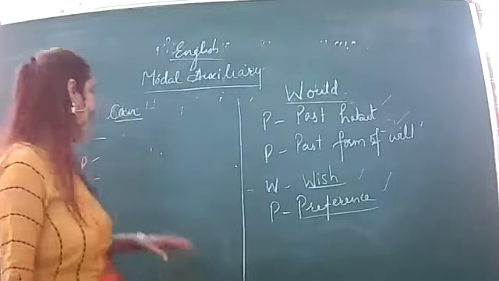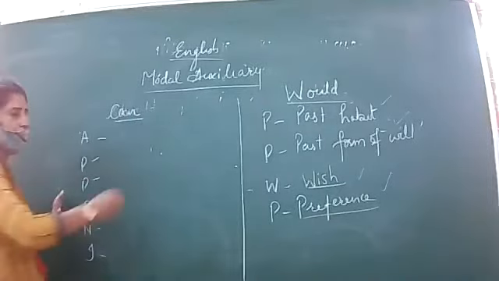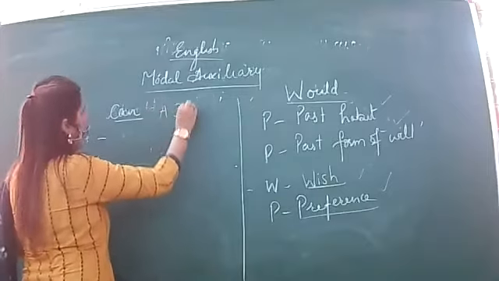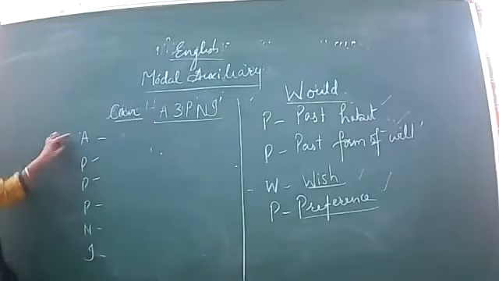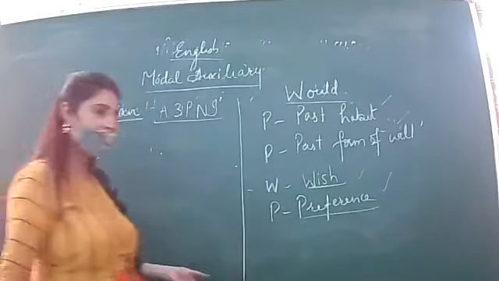So, what I write down, in order to remember all the uses, is A, 3P, and I. I always make it in this form: A, 1, 2, 3, P, and I. Let us see.